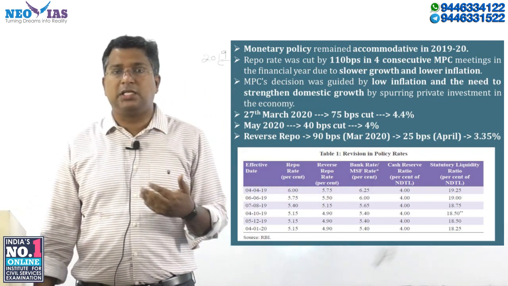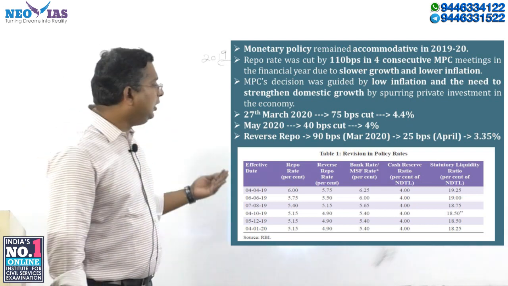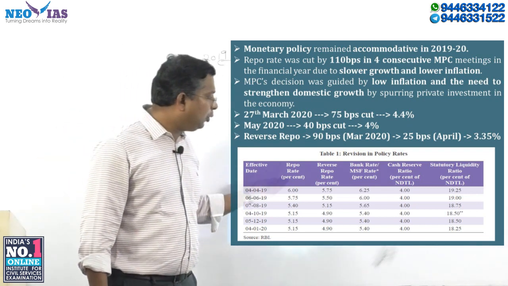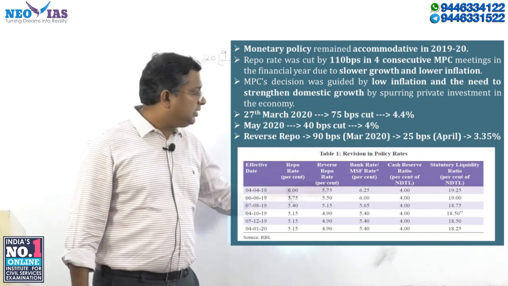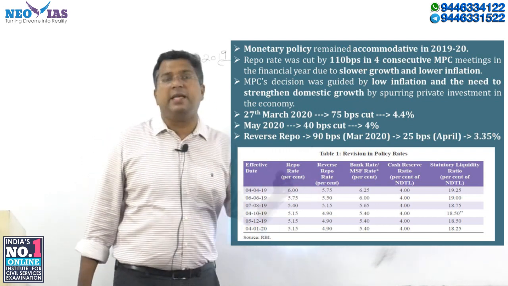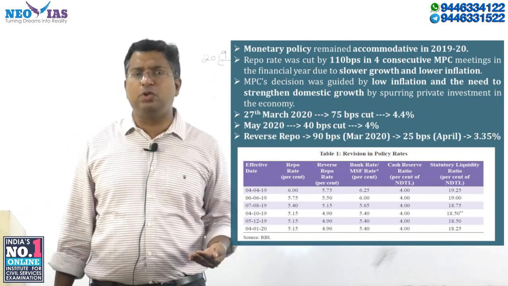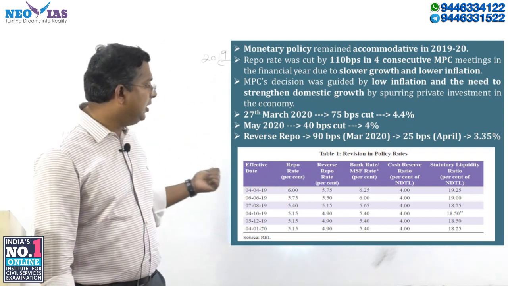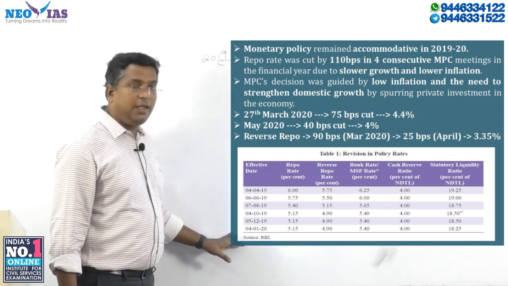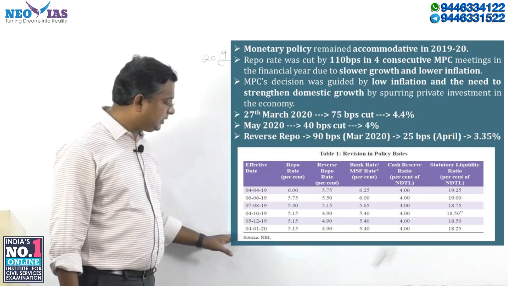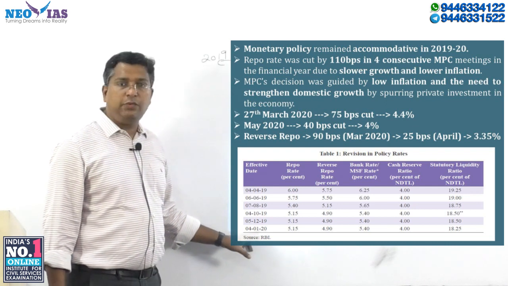You are supposed to know all the concepts related to repo, reverse repo, bank rate, MSF rate, CRR, SLR, etc. Many times UPSC has asked conceptual questions from these topics. The latest economic survey has given data till January 2020.